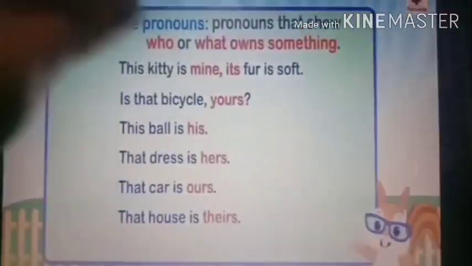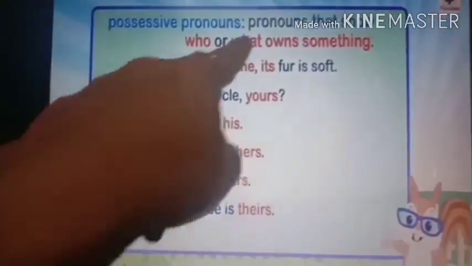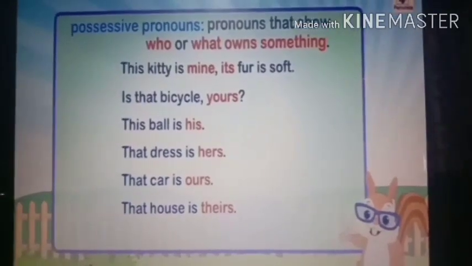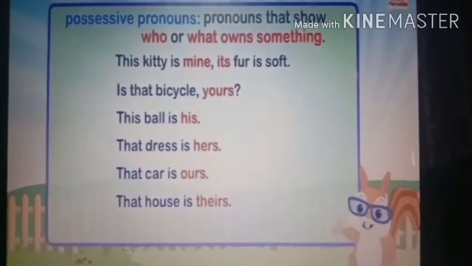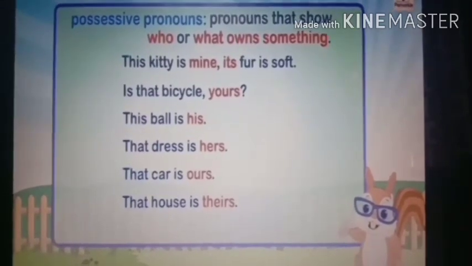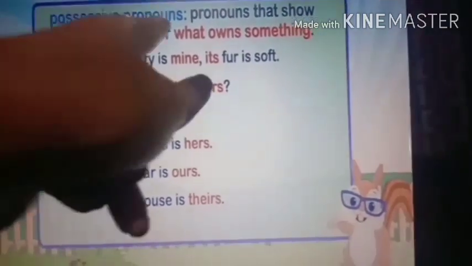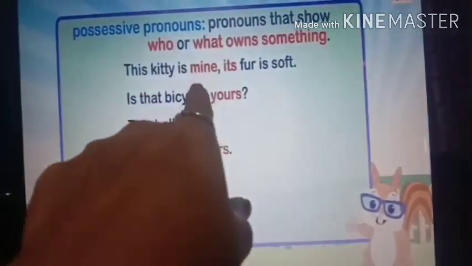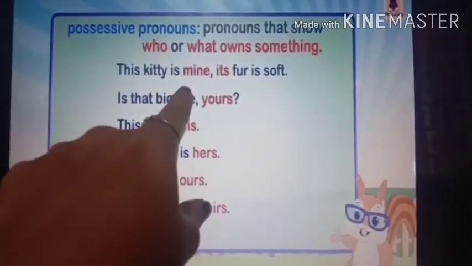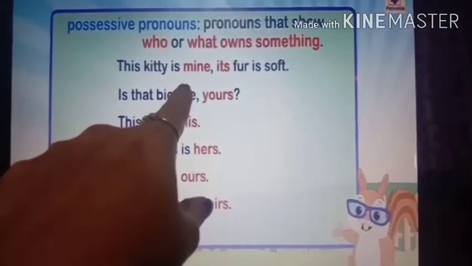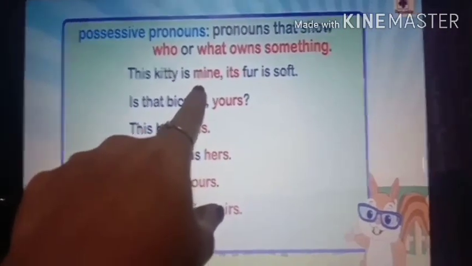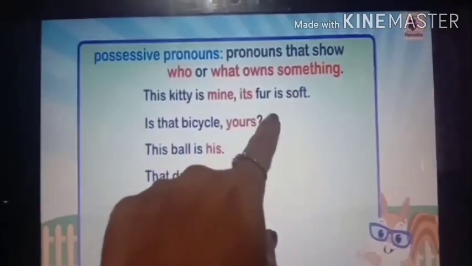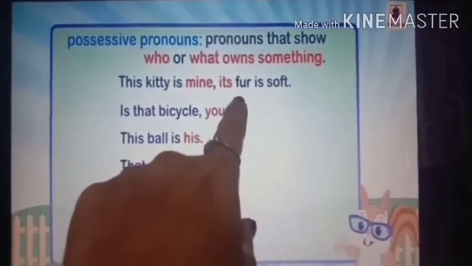Just see this. See, here also it is given. Pronouns that show who or what owns something, that is called possessive, means it shows whose thing it is. Okay, so the word shows whose thing it is, that is called possessive pronoun. Now see this sentence. This kitty is mine. Its fur is soft. So this mine is showing whose kitty it is. Okay, mine. Whose kitty it is? Mine. So it is showing whose kitty it is. So this is called possessive pronoun. Its fur is soft.